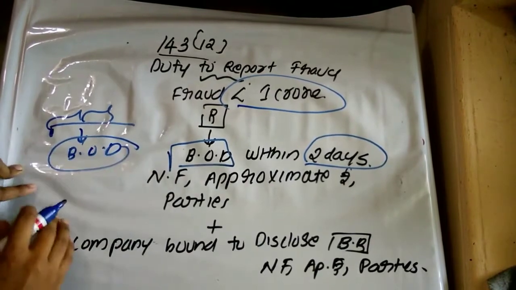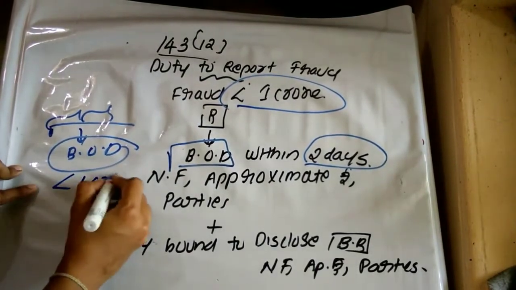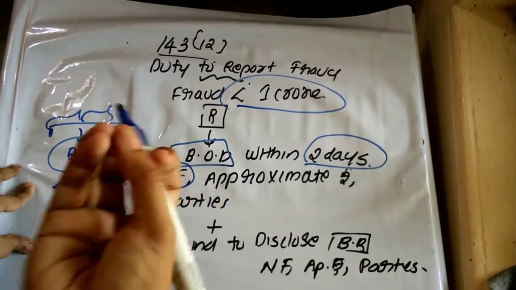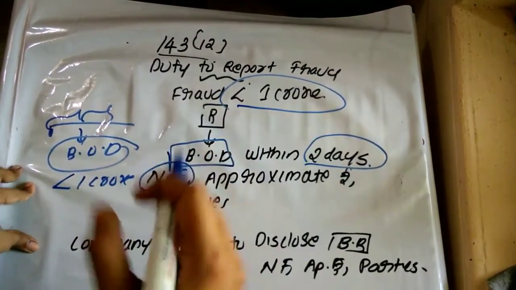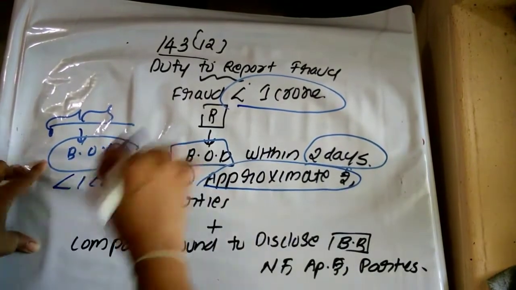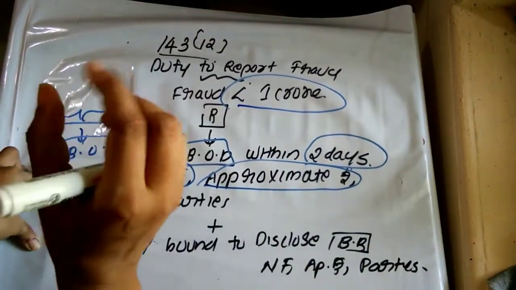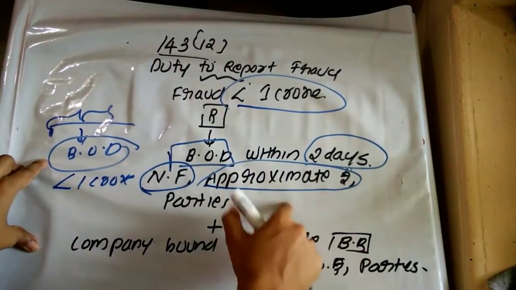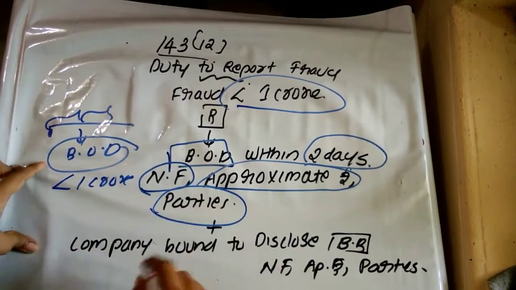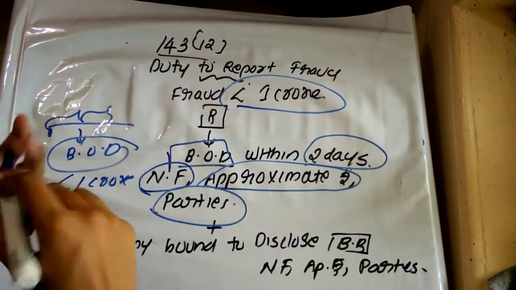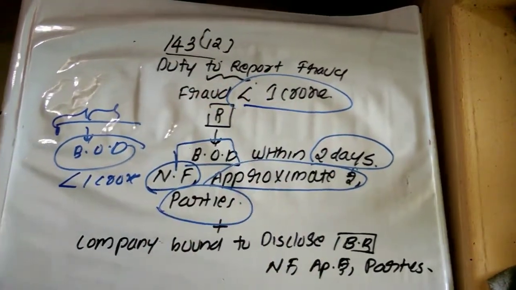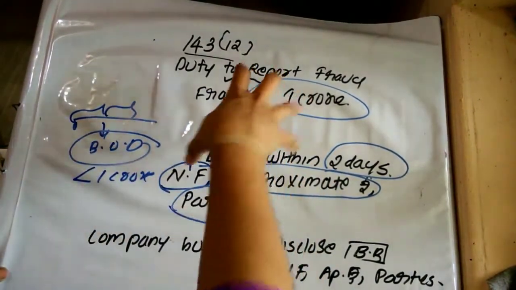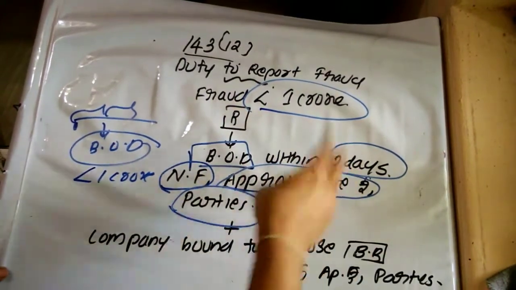It is applicable in a case where the fraud amount is less than 1 crore, and they have to provide the following in that report: nature of fraud, that is which type of fraud is involved; approximate amount, we know that the amount is less than 1 crore, so what is the approximate amount of that fraud, this also has to be included. Then parties involved in that fraud, it can be the officers or employees, so who are those employees or officers involved in that fraud. So these are the disclosures that have to be made in the report submitted by the auditors to the board of directors within a period of 2 days.